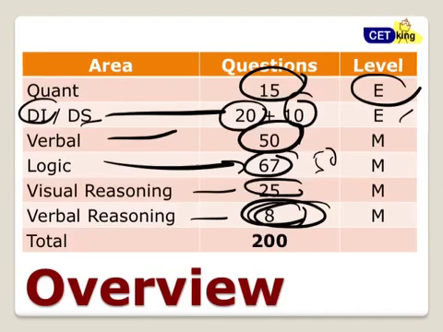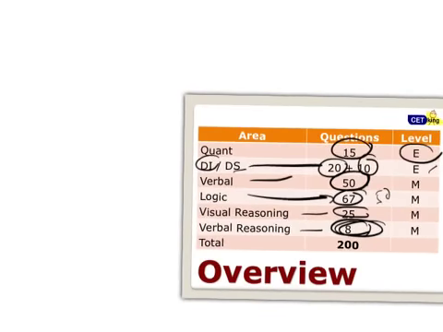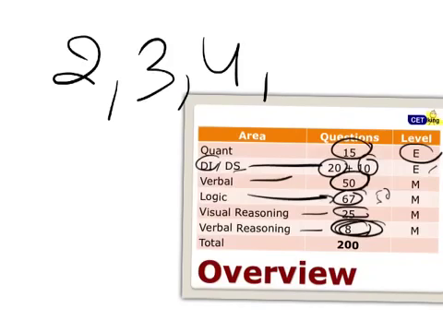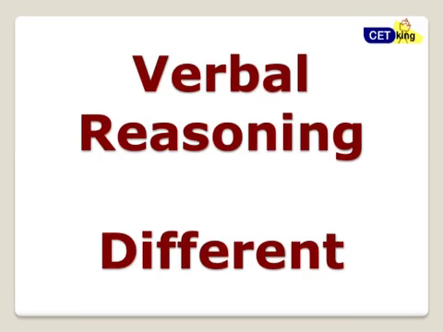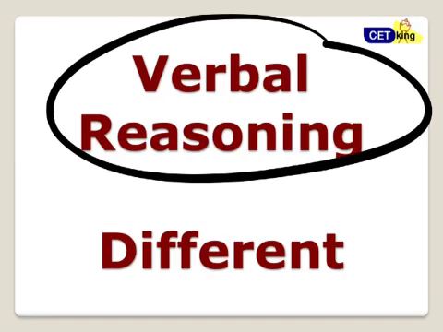The main thing that changed this time is again like 2011. There's no fixed question pattern. You can expect 2 questions or 3 questions or 4 questions on one topic. Visual reasoning normally used to come as 5 questions, but now they came as 1 question, 2 questions, 3 questions. It's all broken up into parts. Verbal reasoning was the main differentiated part. All the things have changed. We'll go through that as we go along.